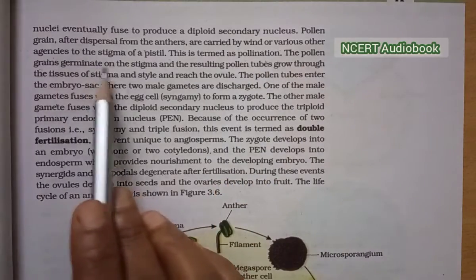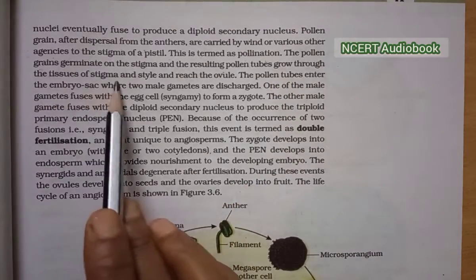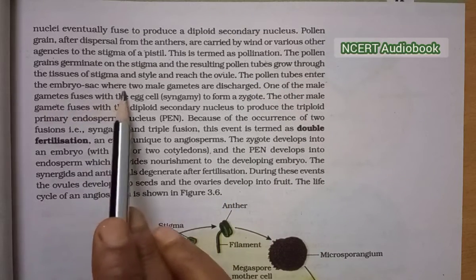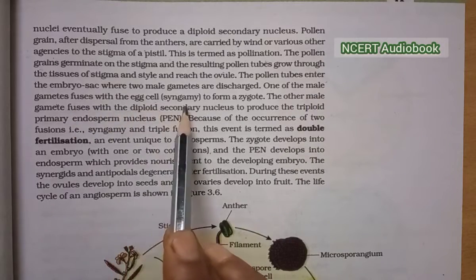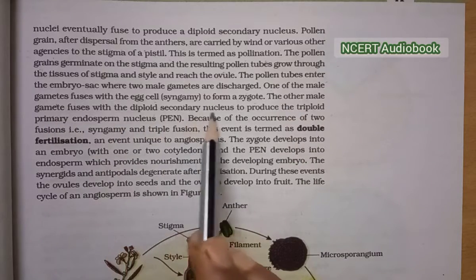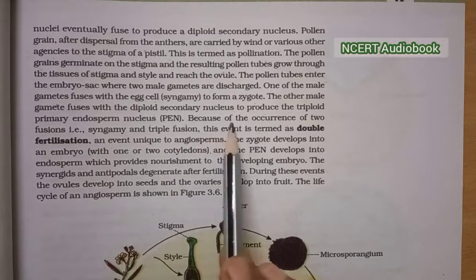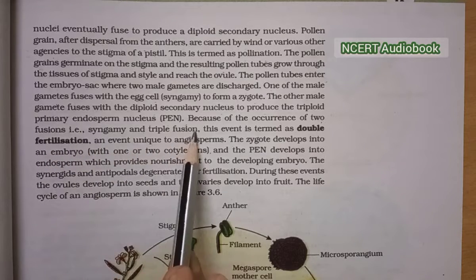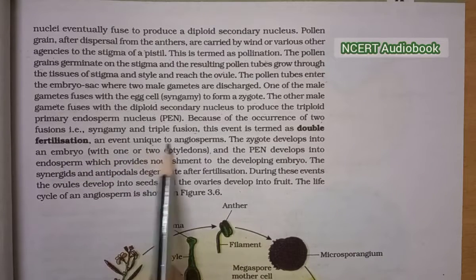The pollen grains germinate on the stigma and the resulting pollen tubes grow through the tissue of the stigma and style and reach the ovule. The pollen tubes enter the embryo sac where 2 male gametes are discharged. One of the male gametes fuses with the egg cell, syngamy, to form the zygote. The other male gamete fuses with the diploid secondary nucleus to produce the triploid primary endosperm nucleus (PEN). Because of the occurrence of 2 fusions, that is syngamy and triple fusion, this event is termed double fertilization, an event unique to angiosperms.